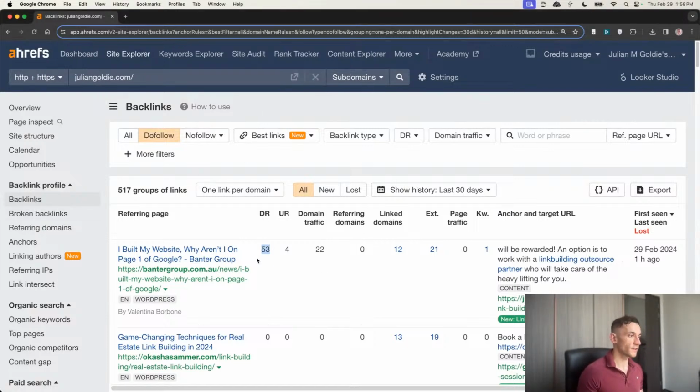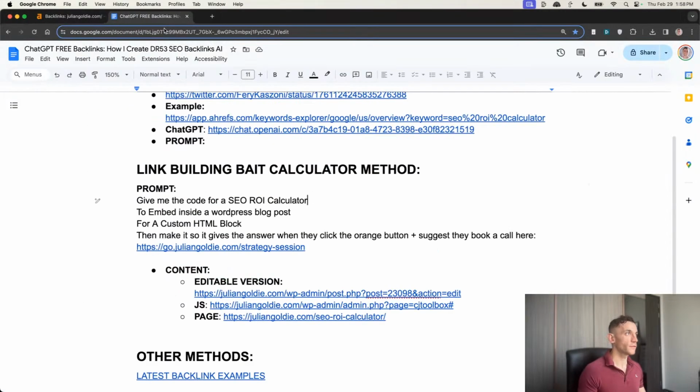And you can see this DR53 backlink that actually came in. This is a backlink that actually came from outreach. So you can see the backlink and the anchor text right there. So we're getting backlinks from outreach. But what I really want to show you today is one of the best ways to get backlinks by building link bait on your website. And we're going to be using a new method that's actually just worked for me. I just figured it out this morning, in fact.